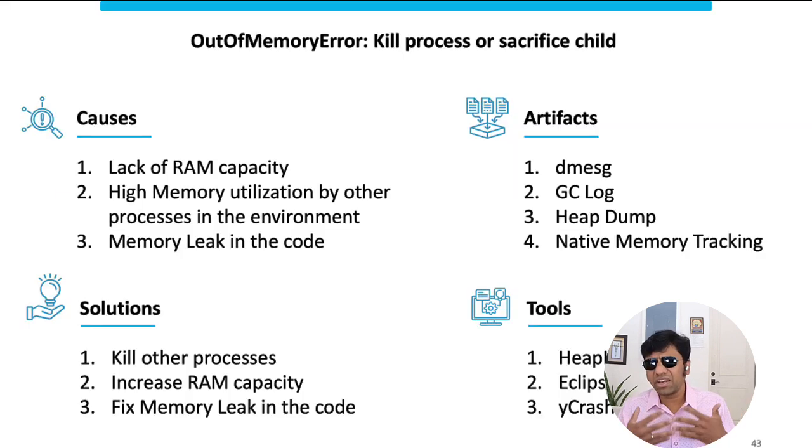What are the artifacts that we need to troubleshoot it? We want to use dmesg to confirm whether it is happening because the kernel is killing the process. And if it's because of a leak in the code, then we want to use a GC log and heap dump to troubleshoot it. And what are the tools you want to use? If it's a memory leak, you want to take a heap dump and analyze it, using heap dump analysis tools like HeapHero or Eclipse MAT. Or you can use yCrash, which takes the entire 360-degree file, analyzes it, and gets to the root cause.